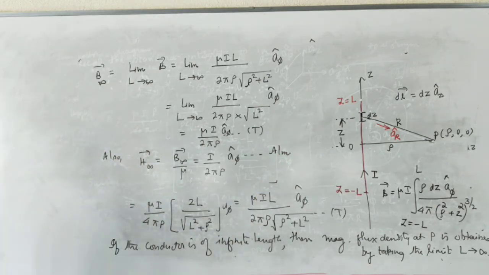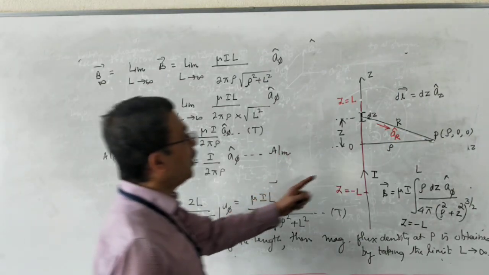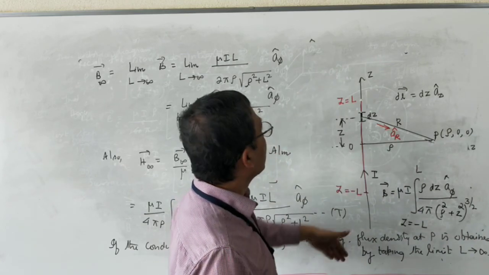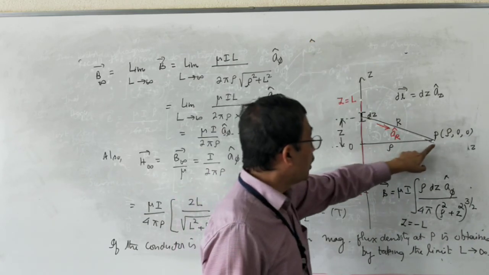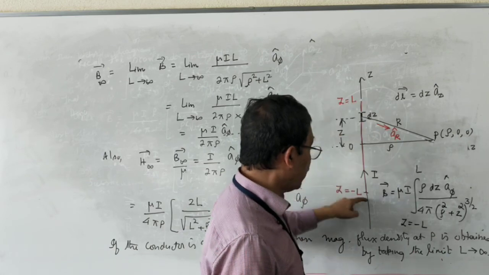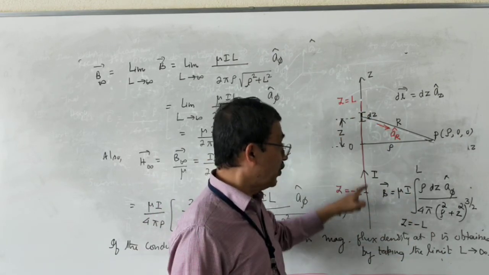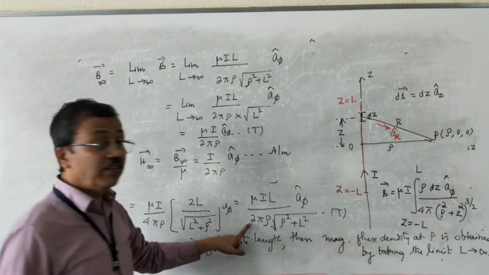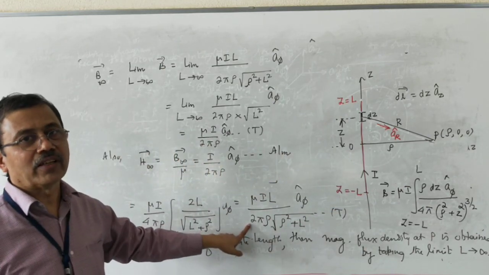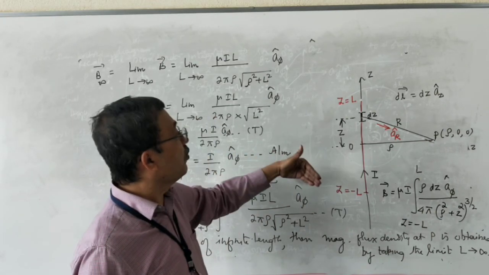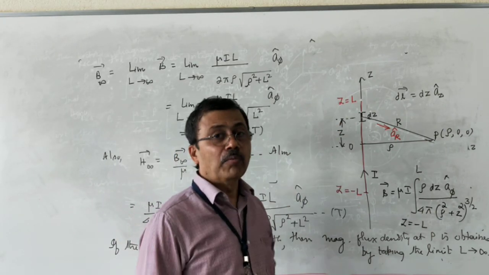This is the expression for magnetic field intensity at point P due to an infinitely long straight conductor kept on the z-axis. Please note that point P is equidistant from both ends of the conductor. When point P is not equidistant from both ends of the conductor, this expression is invalid. Please note that. And what happens when P is asymmetric with respect to both ends we'll consider next.